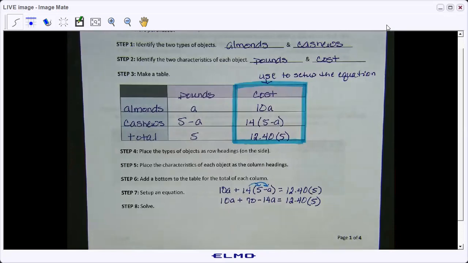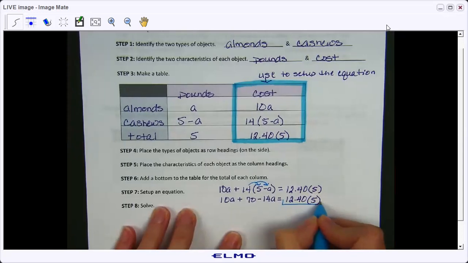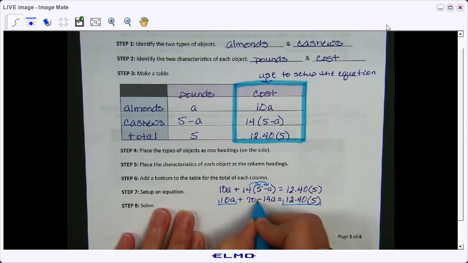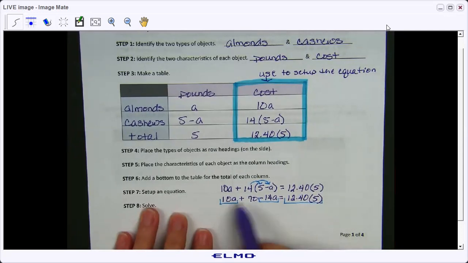So now I am going to do two things. I'm going to multiply that out, and then I'm going to combine my like terms over here. Okay? So 10A minus 14A gives me a negative 4A.